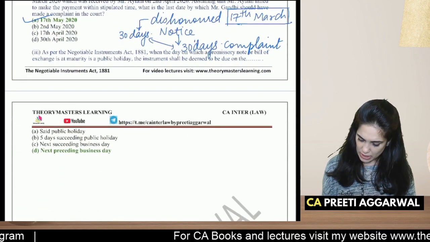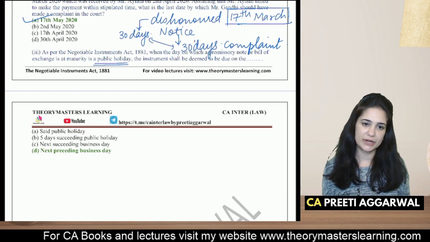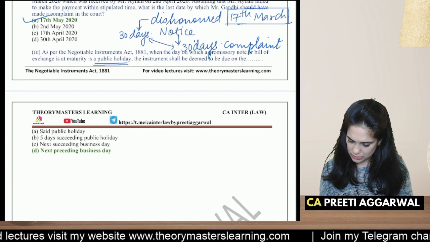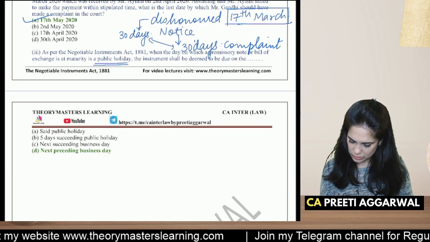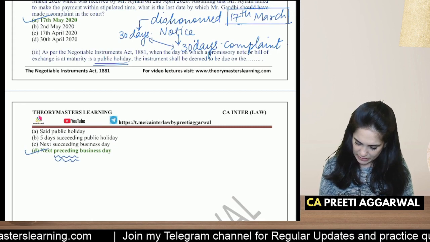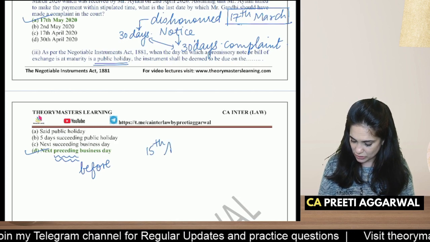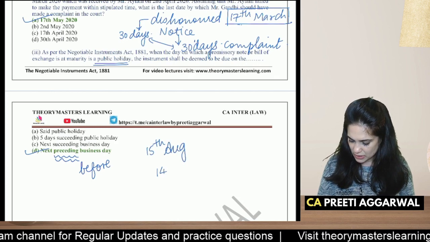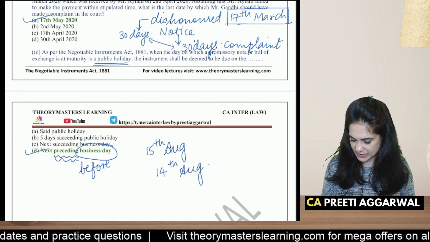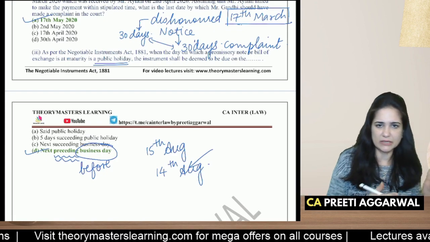As for negotiable instruments, if the maturity date is a public holiday, then the instrument will be due on the next preceding day. Preceding means before. So let's say that your maturity is on 15th of August, which is Independence Day. So the next preceding business day, I'm assuming 14th, preceding, before. And if it is a Saturday or something like that, not a business day, then previous, 13th.